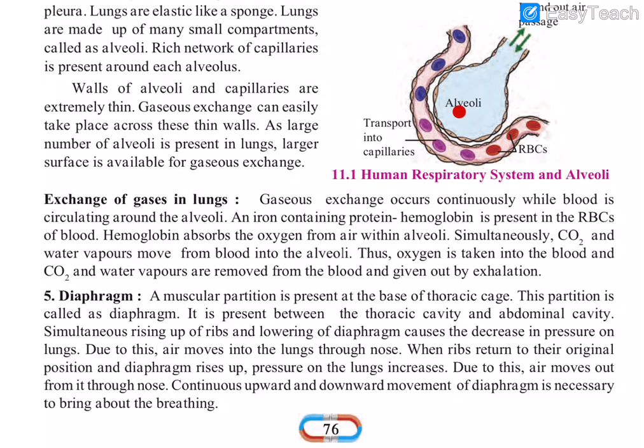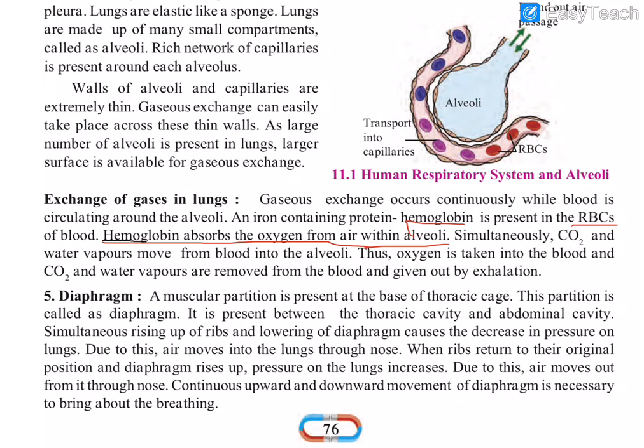So from the air that we take in, oxygen is absorbed by the hemoglobin present in our blood. This is important: hemoglobin absorbs the oxygen from air within the alveoli, and hemoglobin is present in the red blood cells.